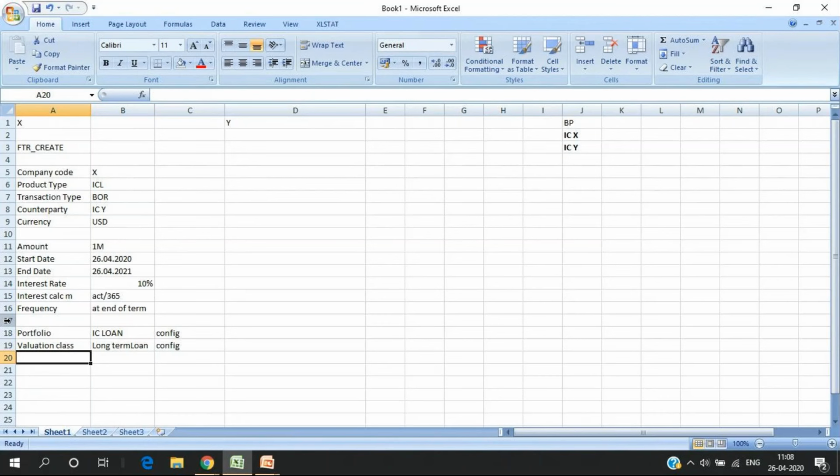Then the system, based on the counterparty that we gave here, ICY, picks all the payment details. It picks the pay account based on the currency that we assign to the transaction type in the business partner master data. Business partner master data in treasury is a bit more complex than your finance business partner.